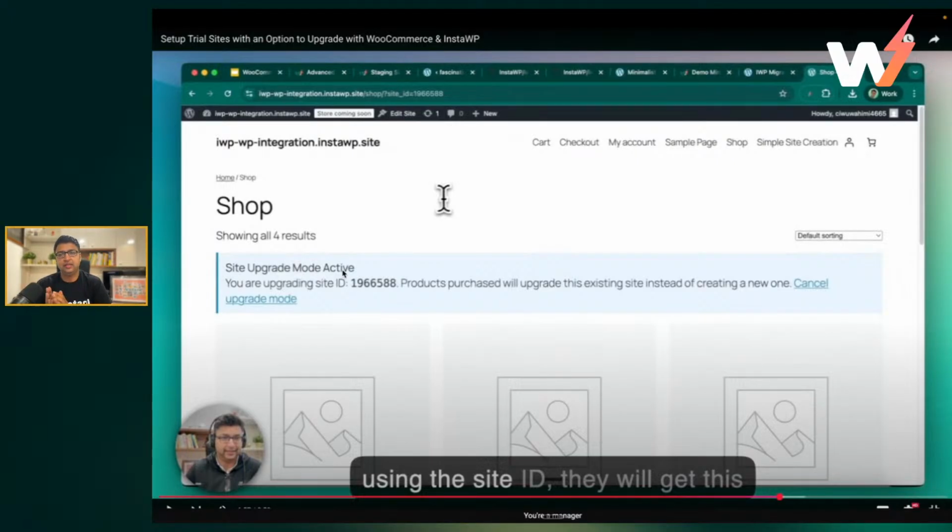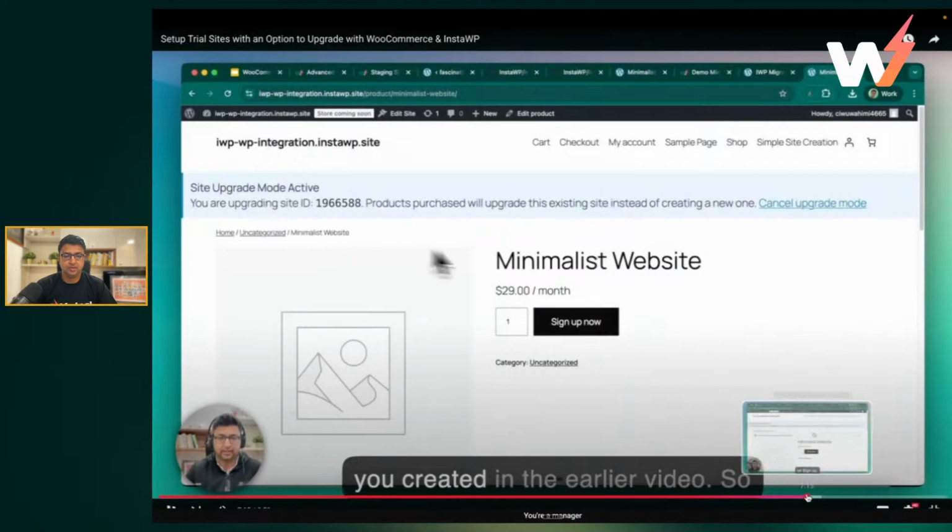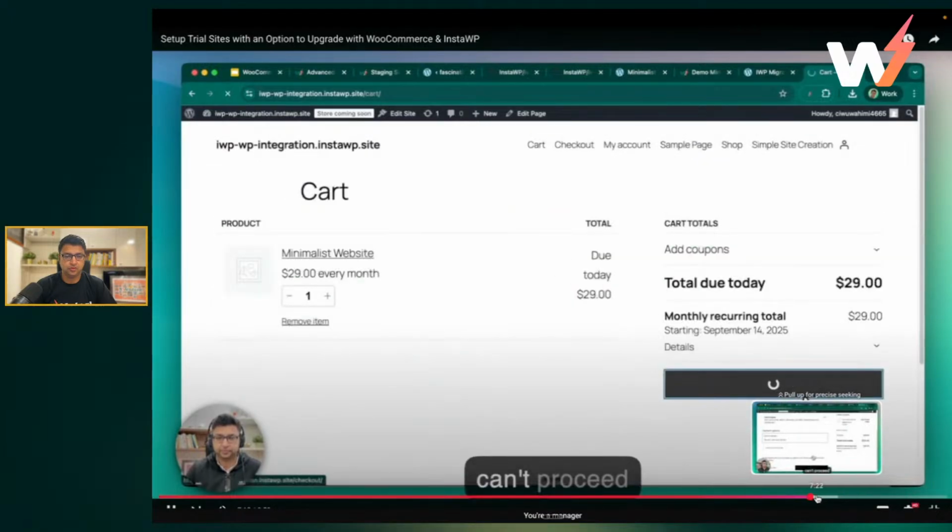The other one is when you create a demo site and the same demo site gets converted to a permanent hosted site with a higher plan. So the same product, the setup will be the same. Instead of creating a new website, it will just change the plan from sandbox to starter or plus or pro, right? And it also shows that the site upgrade mode is active. You can actually disable this notice if you want to. And the user does the normal checkout, goes through the same flow.